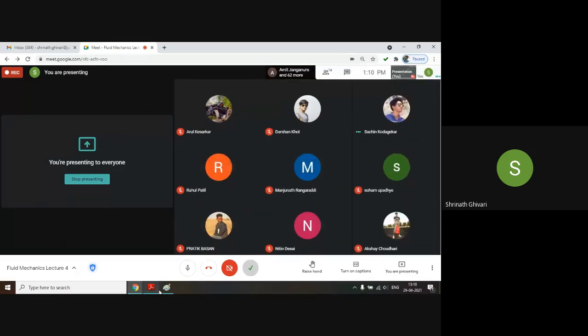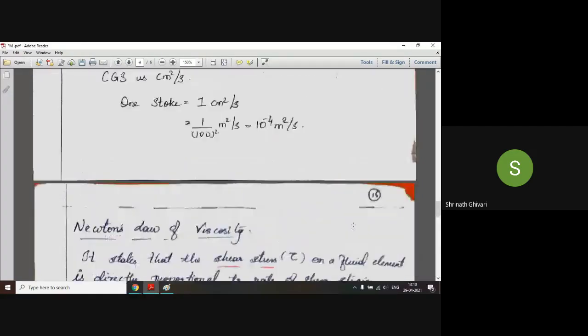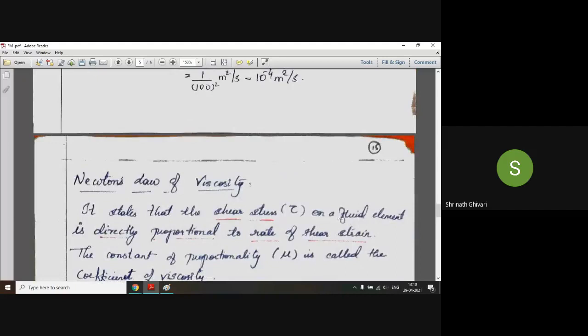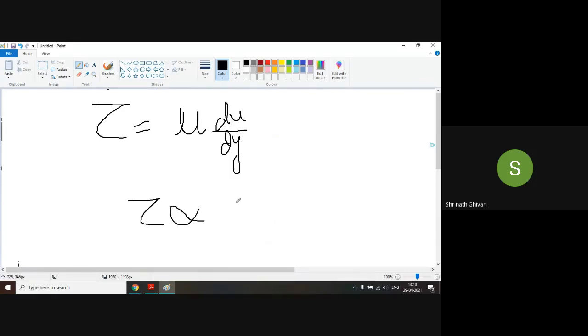Okay, fine. The next part will be Newton's law of viscosity. Newton's law of viscosity states that the shear stress on a fluid element is directly proportional to the rate of shear strain. So whatever rule we have studied, that is tau equal to mu du by dy, or tau is directly proportional to du by dy.